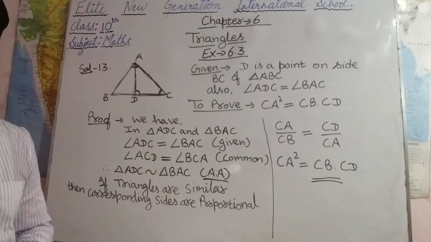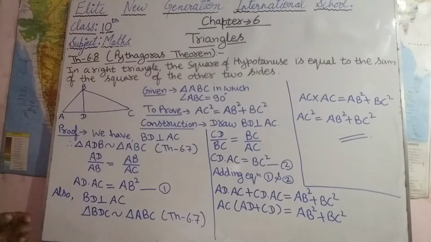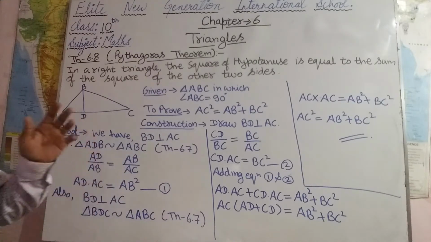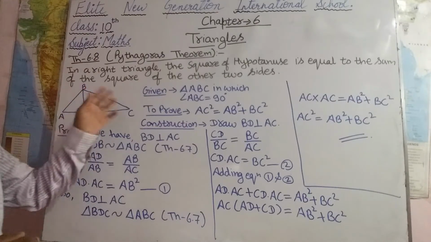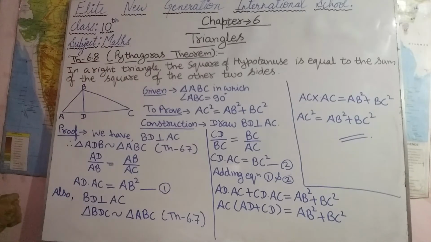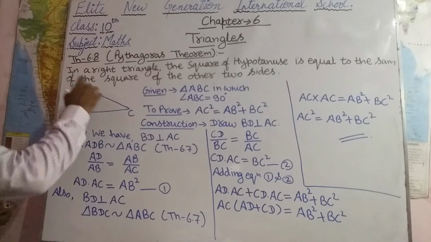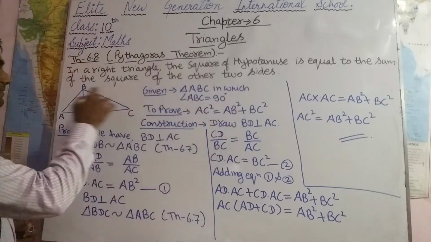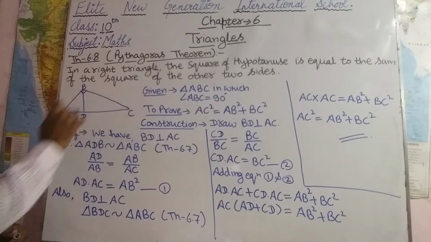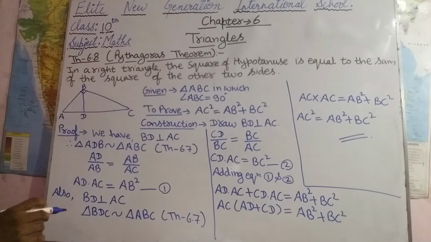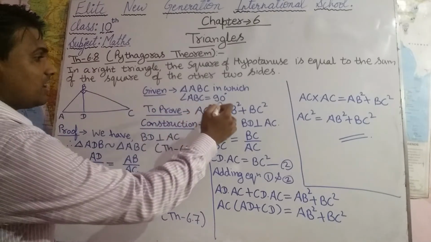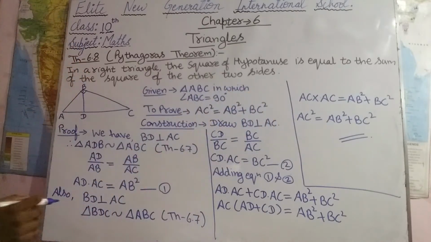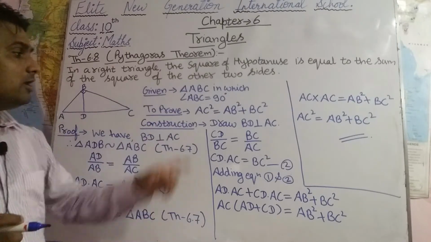So next, in Pythagoras theorem, first of all the statement: in a right triangle, the square of the hypotenuse is equal to the sum of squares of the other two sides. First we draw the diagram, triangle ABC, in which angle ABC equals 90 degrees. Now we have to prove AC square equals AB square plus BC square, where AC is the longest side.